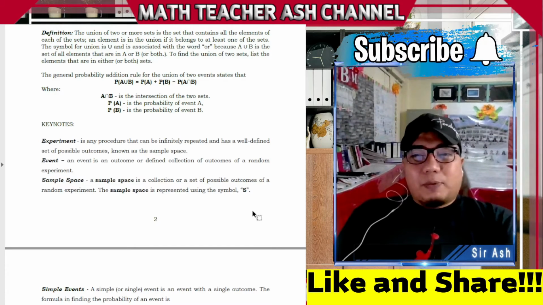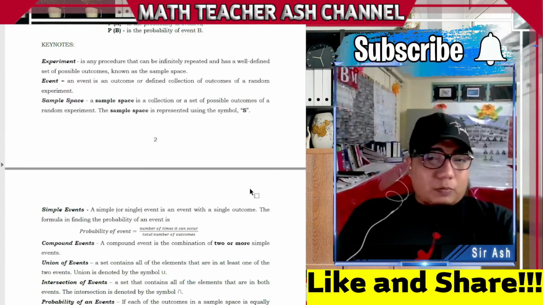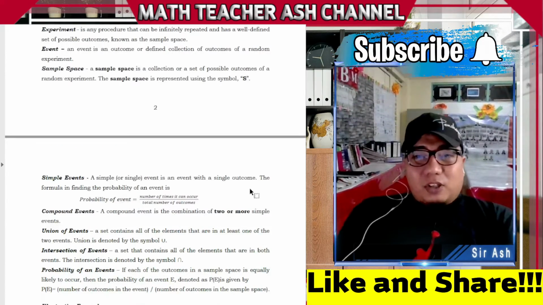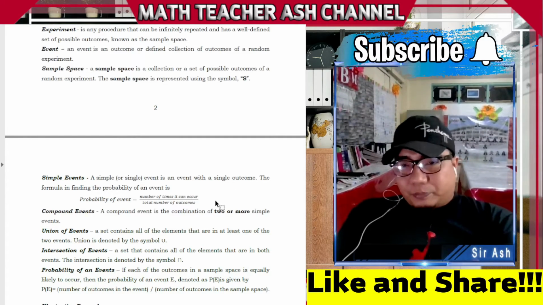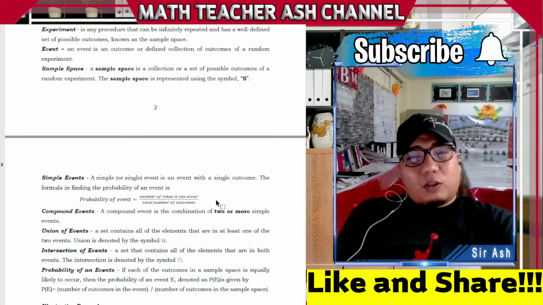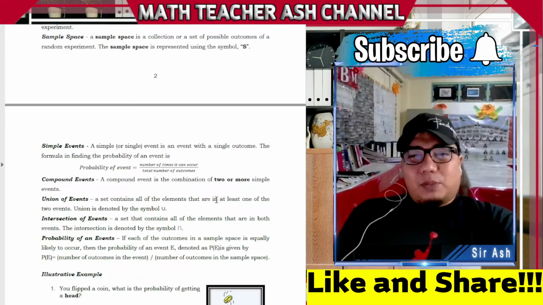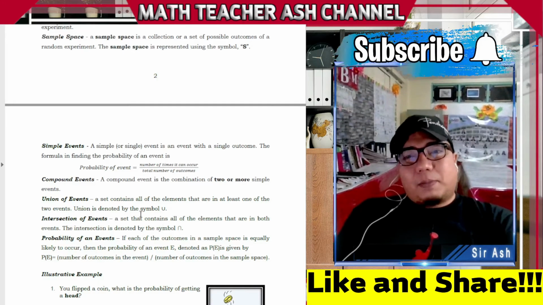The sample space is represented by the symbol S. Okay, so we have also the simple events. So the probability of event, ito yung number of times it can occur over the total number of outcomes. Okay, so these are just definition of terms, my dear math learners.